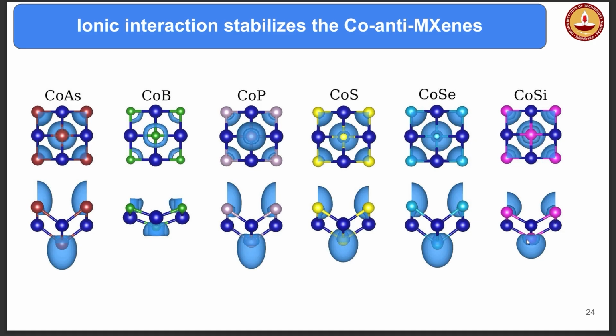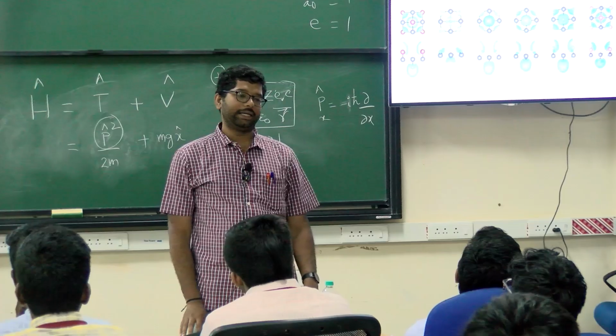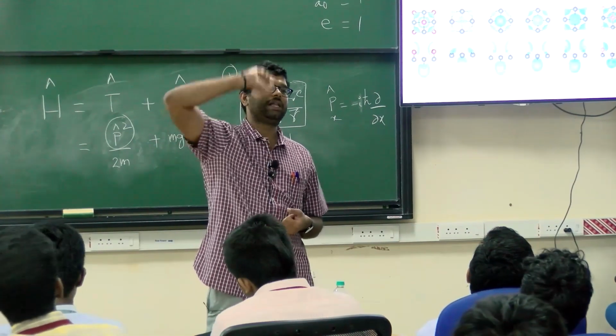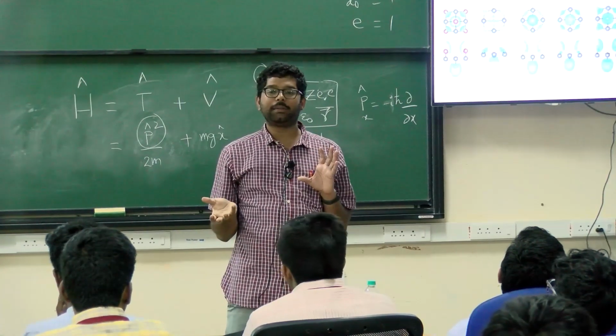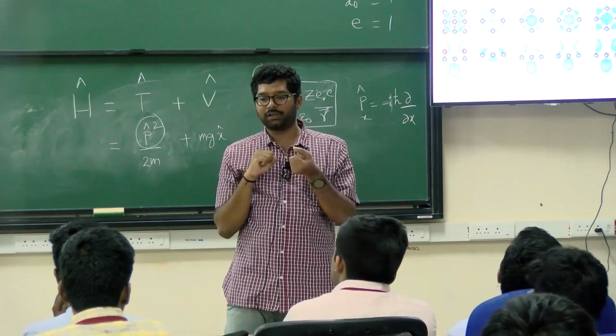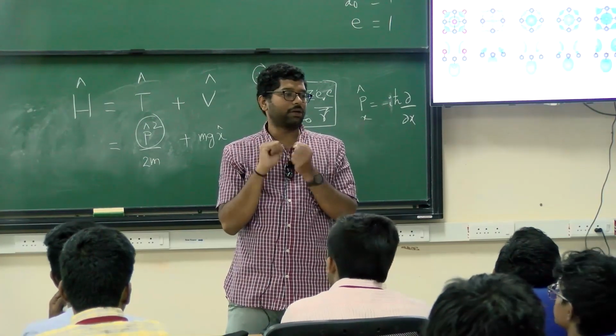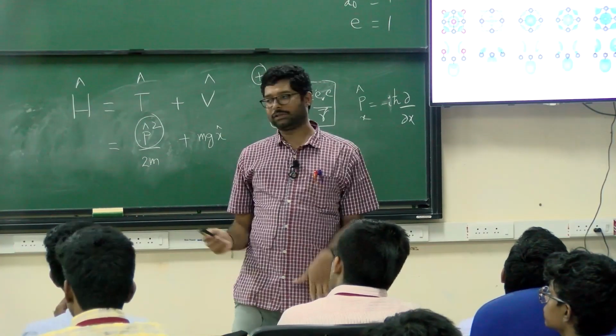You can see that the majority of it is on the non-metal atoms. The green color etc. corresponds to non-metals, and only the blue color is cobalt. In the majority of cases the central place has nothing. So this means it is more like an ionic interaction, where the electron cloud is on the arsenic, boron, etc. How is this material stabilized? These materials are stabilized by the ionic interaction between the cobalt and the other element. This is the first inference.